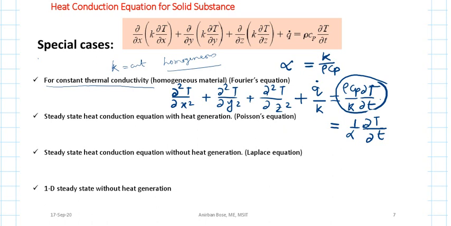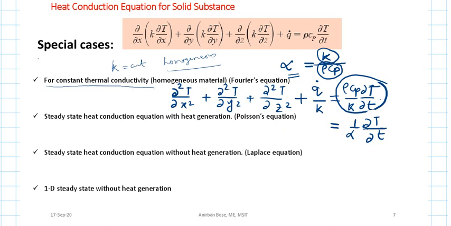The physical significance of alpha is that it indicates the ratio of heat diffusion with respect to the storage. Diffusion is basically nothing but the conduction, and rho Cp indicates the amount of storage. So how much heat is diffused through the material with respect to how much heat is stored within the material, this particular ratio is called the thermal diffusivity. So the right hand side you can write in terms of thermal diffusivity like this.